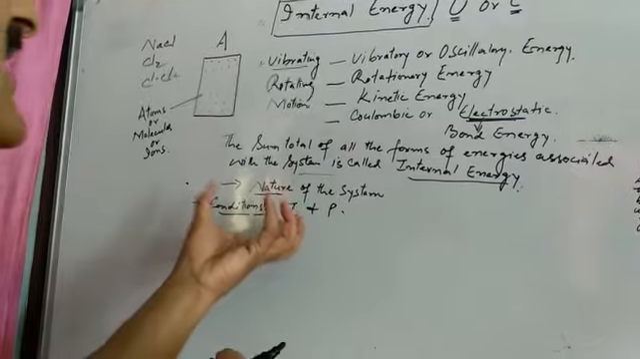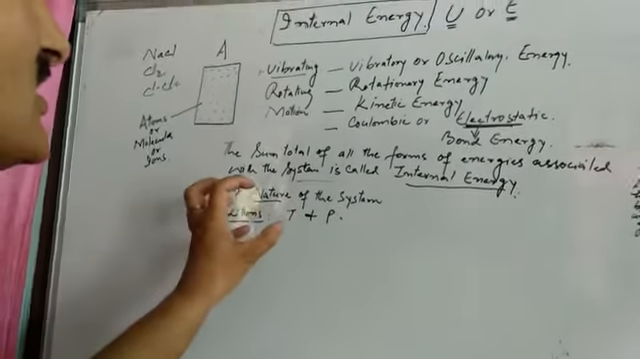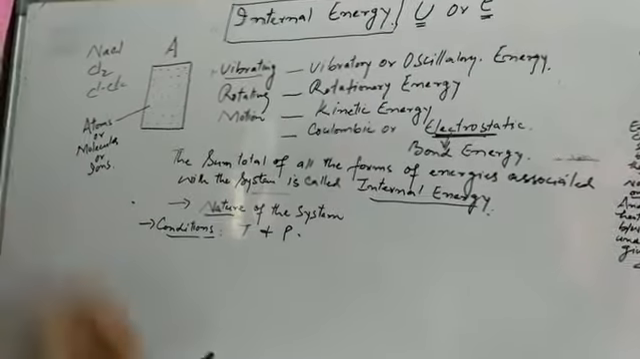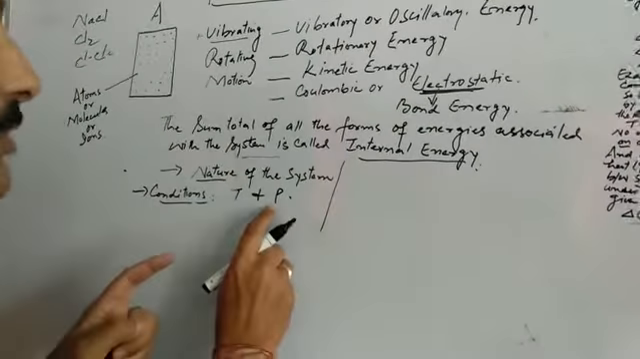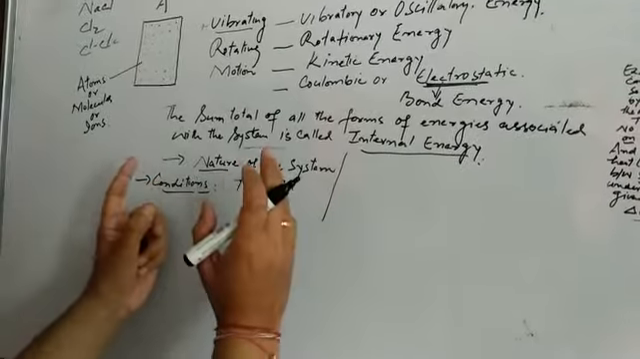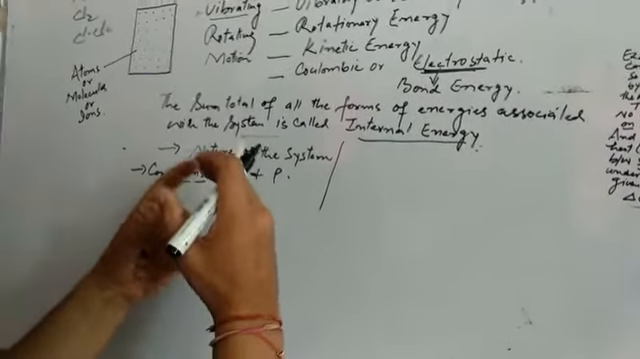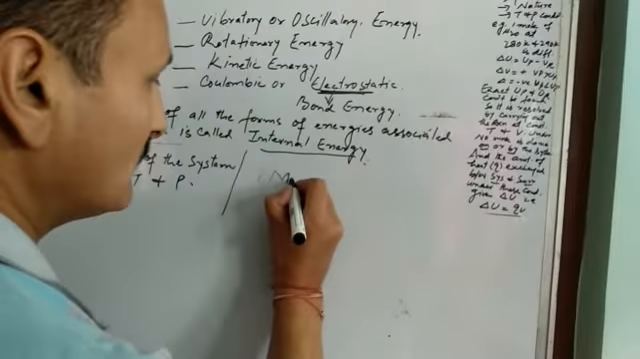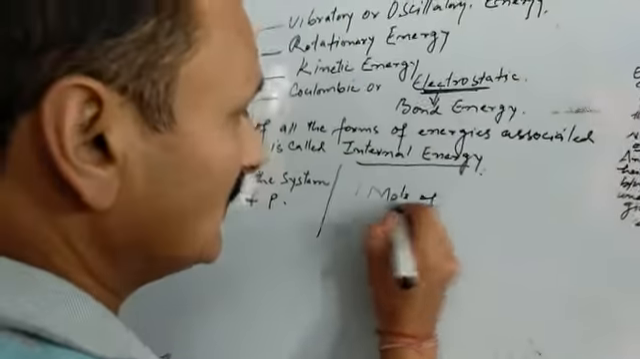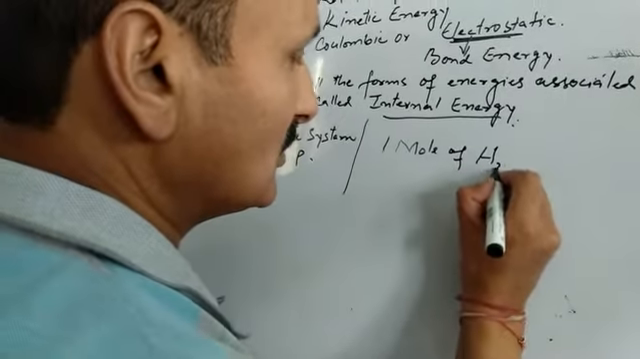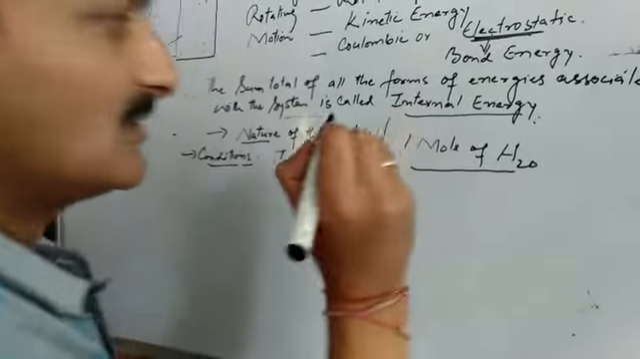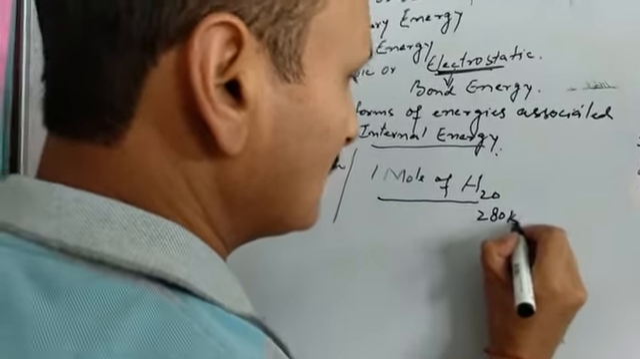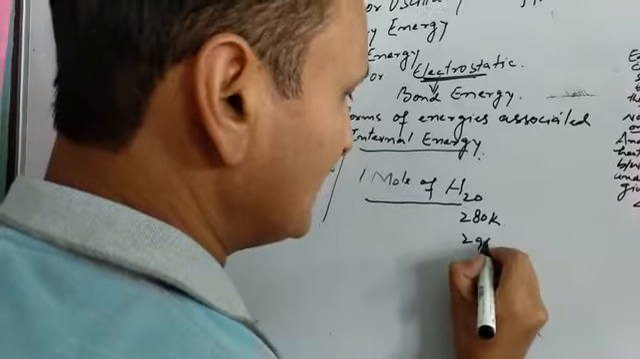So these are the two main factors on which the internal energy of a system depends. For example, I can give you an example of how different temperatures can lead to different internal energy of the system. Suppose I have 1 mole of water. If I keep it at a temperature of 280 Kelvin and then I raise the temperature by 10 degrees Kelvin,